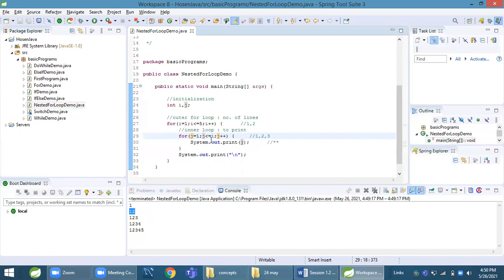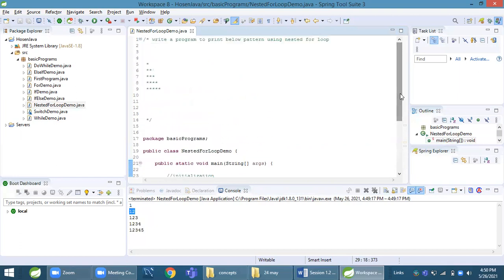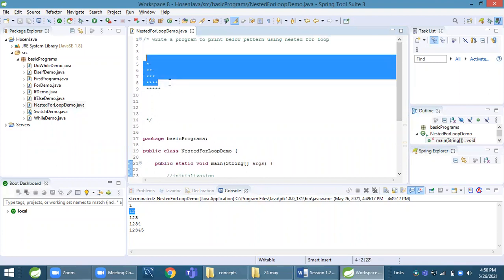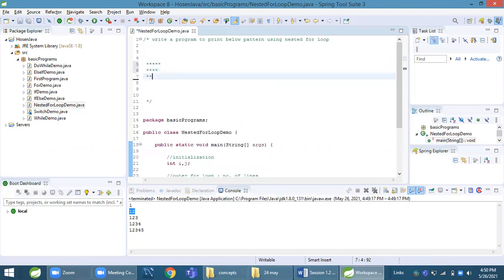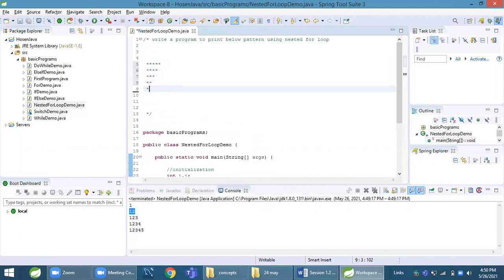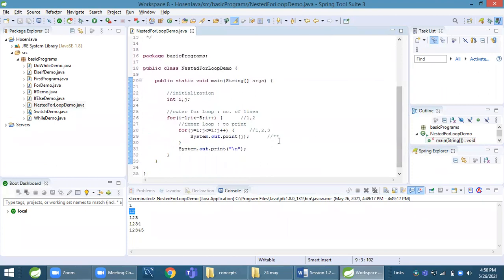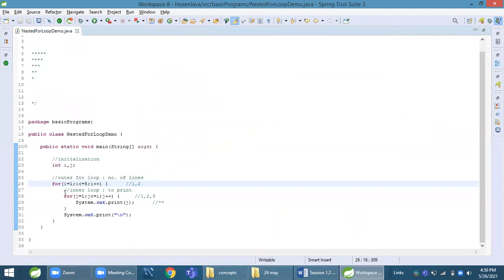Okay, also you can do some more exercises here. Suppose I want to print like this: five stars, then 4 stars, 3 stars, 2 stars, 1 star. Then can you guess what I must do here? First of all, see the number of lines. The number of lines, this loop will be the same because the number of lines is the same here, 5 lines.